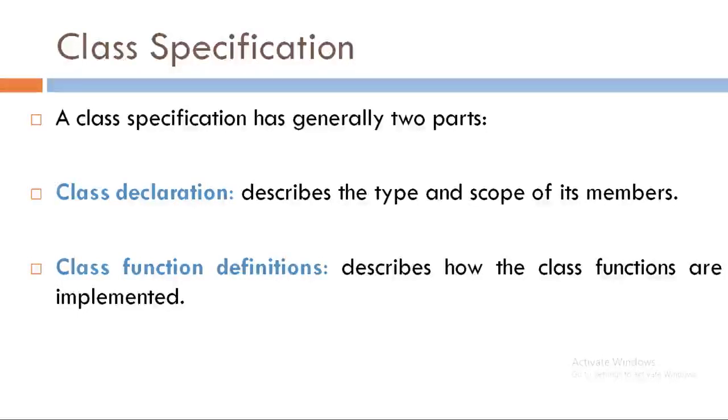Members can be a data member or a member function. We are just defining the type and scope of the members in a class declaration. While class function definition includes how the class functions are implemented. That means the actual implementation of member function of a class can be done by class function definitions.